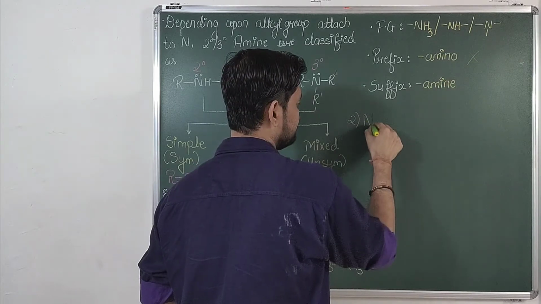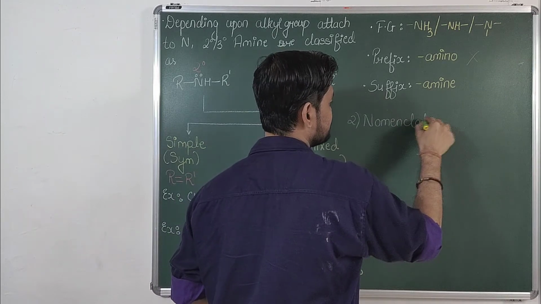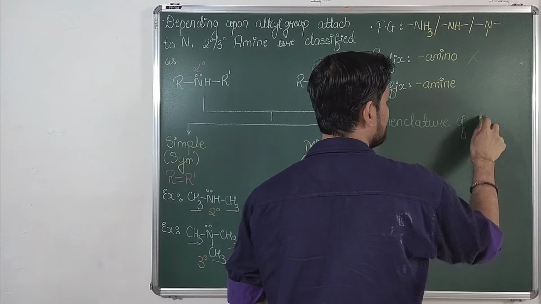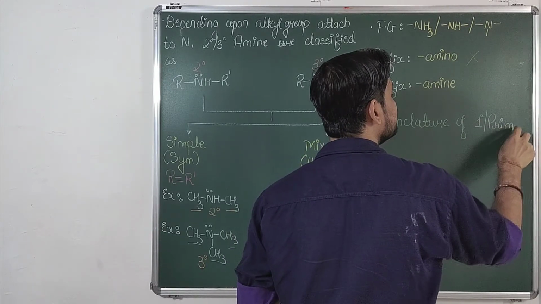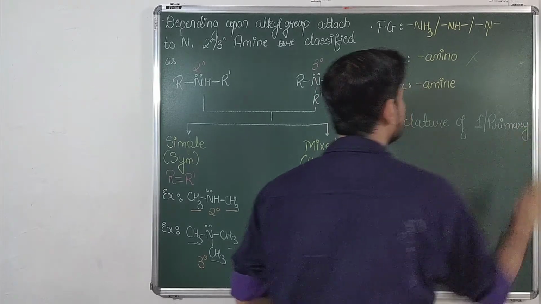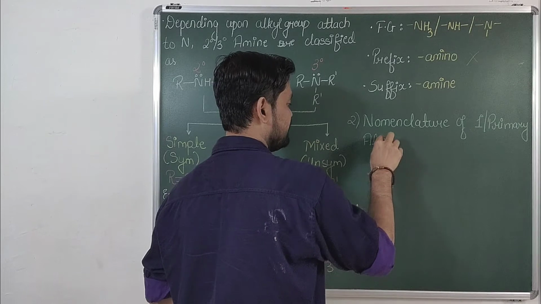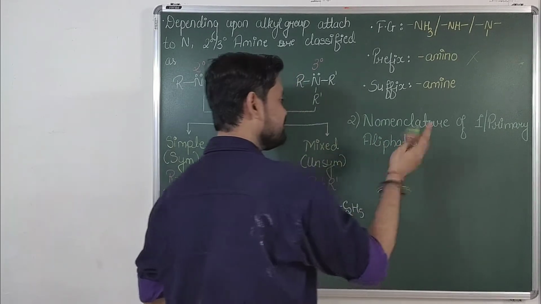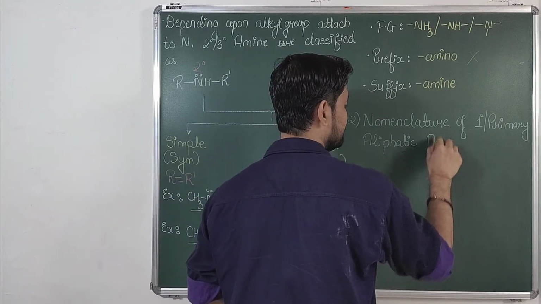Now we'll be discussing nomenclature of primary, that is 1 degree, aliphatic amines. It's very simple. If you remember alkyl groups, then this name will become very simple. So, nomenclature of primary aliphatic amine.